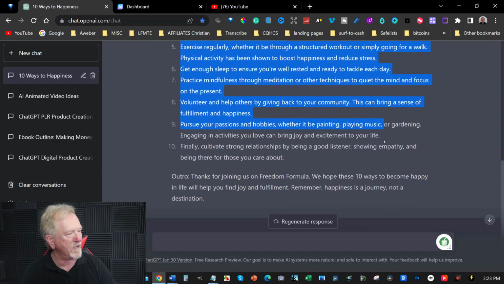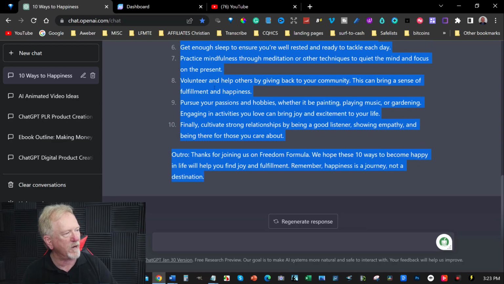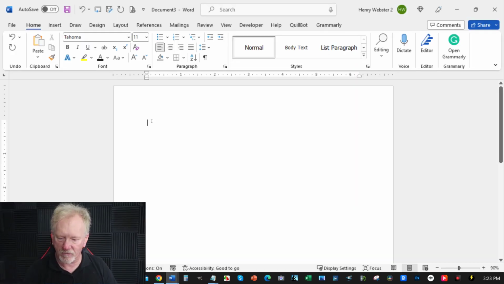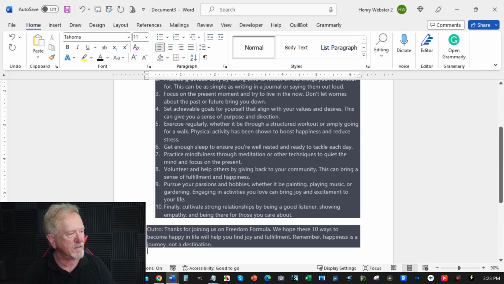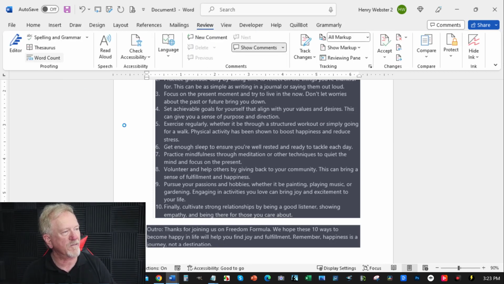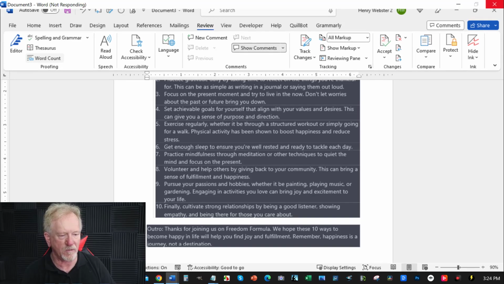So what I'm going to do is grab all of this content and put it into a Word document, separate all the sentences, and count up how many sentences there are. I'll quickly grab a Word document, and I'll be right back. Okay, so all we need to do is press Control V and paste that straight in here. What I'm doing is checking how many words there are. We go over here to review, do word count, and that'll give us an idea of how many words and sentences there are. We'll wait for it to finish and pause the video until then.